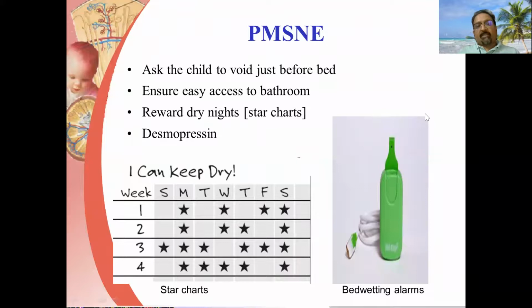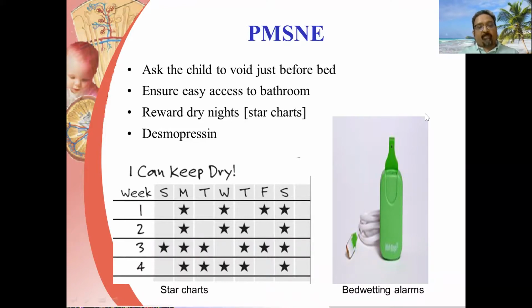Last but not the least, primary monosymptomatic nocturnal enuresis, also known as bedwetting, is a common problem. And if this is diagnosed, then the child has to be asked to void just before bed and limit the intake of liquids in the evenings. One should ensure easy access to the bathroom, and one should reward the dry nights with the help of star charts or some gifts.